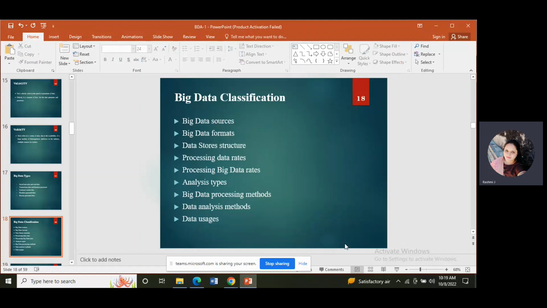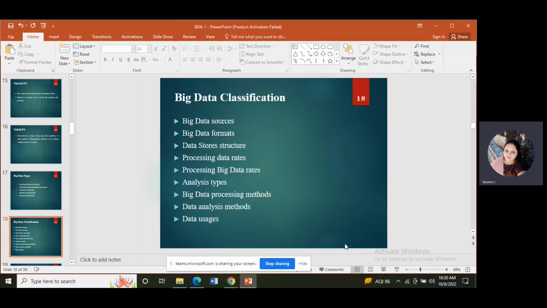processing data rates. What is meant by processing data rates? Rate means what? Rate means time, right? We are processing the data in real time or batch wise.